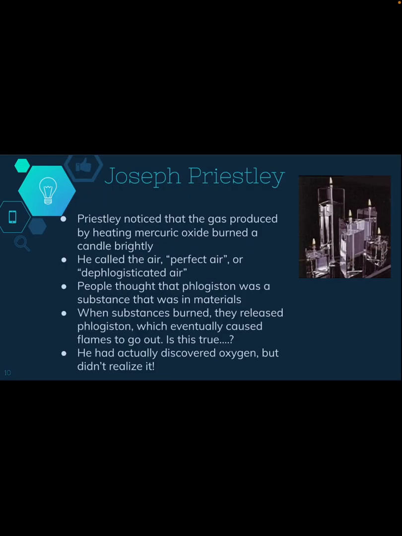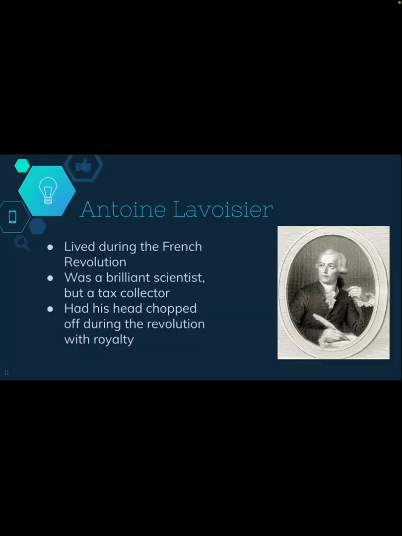Joseph Priestley noticed that gas produced by heating mercuric oxide burned a candle very brightly. He called the air perfect air. People thought that phlogiston, I'm going to butcher this word, was a substance that was in materials. When substances burned, they released this gas, which caused the flames to go out. So he was trying to figure out what was in this air that was causing the flames to go out. He basically discovered oxygen, but he didn't know it at the time. It wasn't called oxygen. It was just called this perfect air, as he theorized.